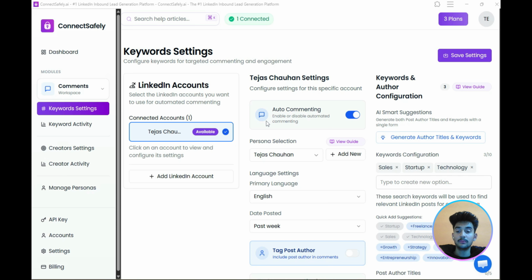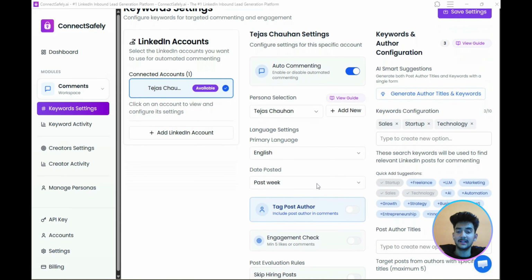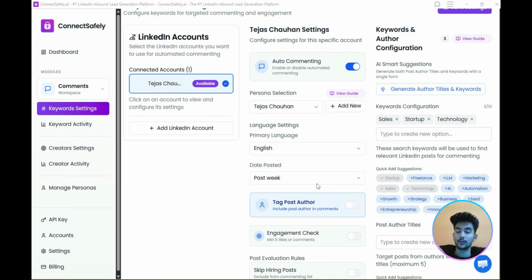Now, as you can see on my screen, this is the dashboard. From here, you just need to connect your LinkedIn account. And once that's done, the most important step is creating your persona. As you can explore here, you can define your profession, your tone, your writing style, and the type of comments you want posted. For example, insightful, conversational, or data driven.